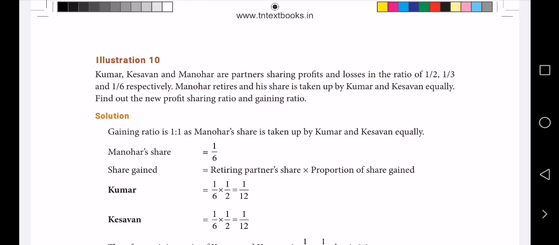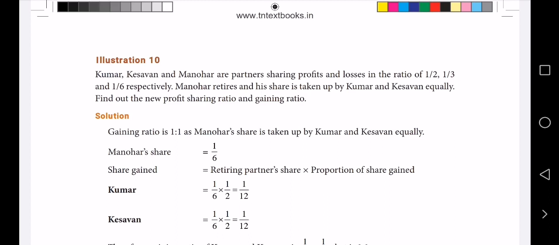Let me now start from illustration 10. By reading this sum we may come to know this is equal gain. I mean the outgoing partner's share will be taken equally by the other remaining 2 partners. So we call it equal gain. Let me now read the 10th illustration.